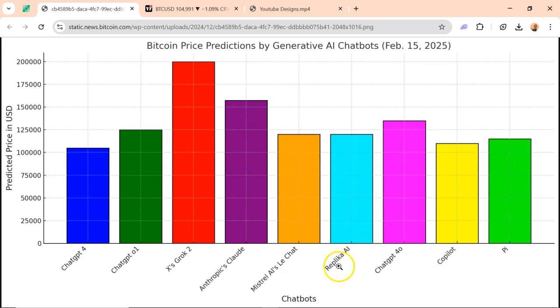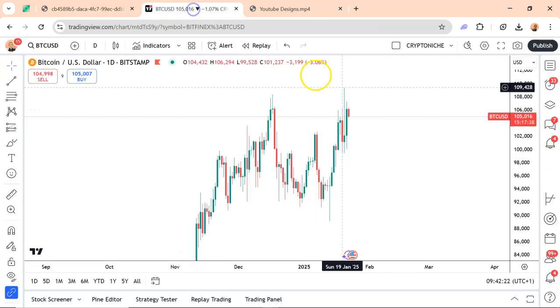Okay, 4 different AI models have very close answers. If you look at that closely, I think they form the majority, based on a close range. But if you look at the markets, let's have a look at what the market is saying. This is the Bitcoin market right now.